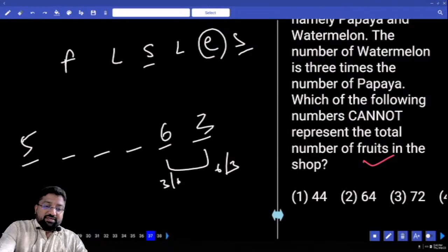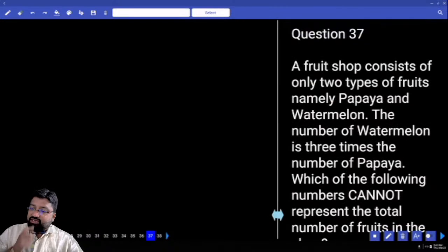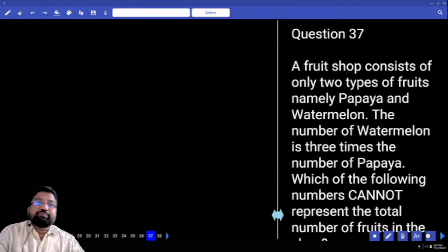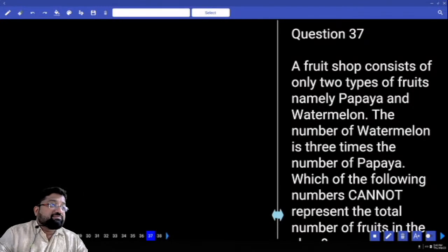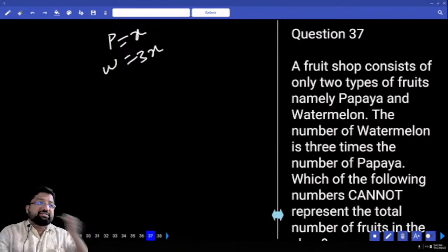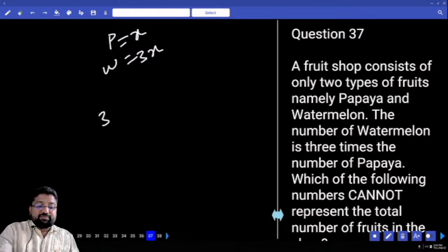Understood, yes or no? Next question. A fruit shop consists of only 2 types of fruits, namely papaya and watermelon. The number of watermelons is 3 times the number of papaya. If papaya is x, watermelon should be 3x. So the total number is x plus 3x, nothing but 4x.